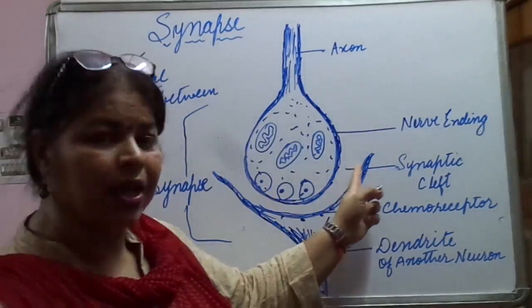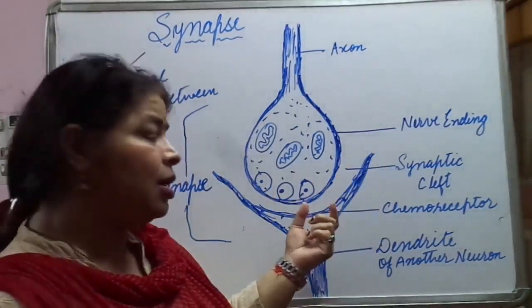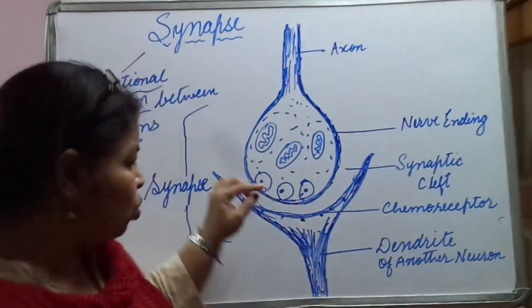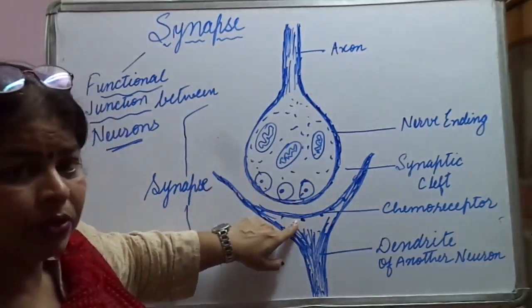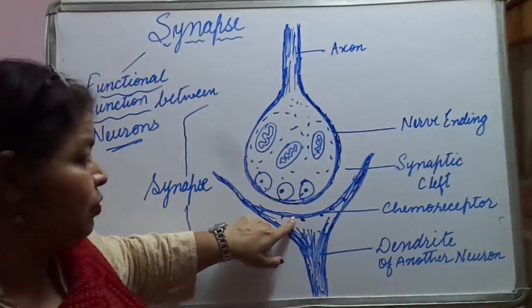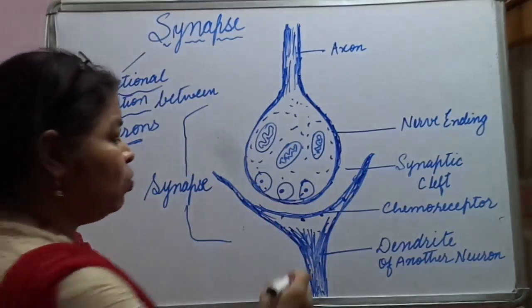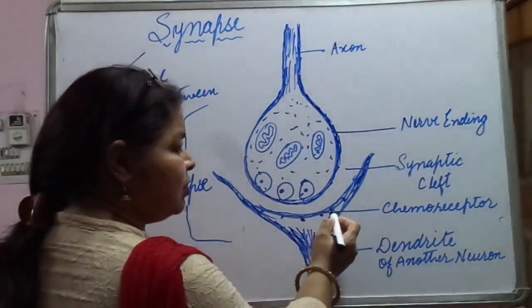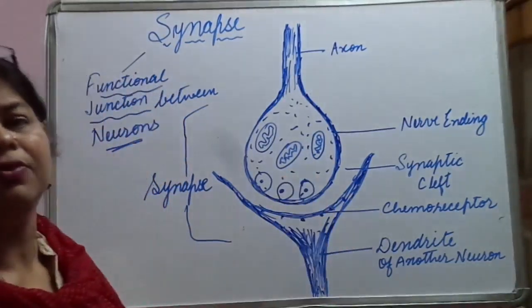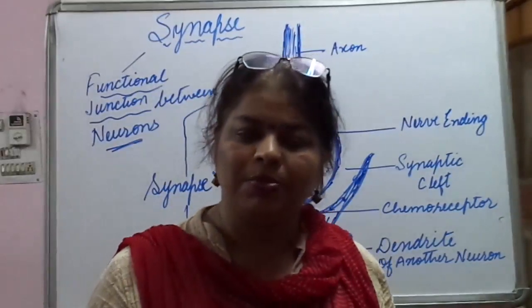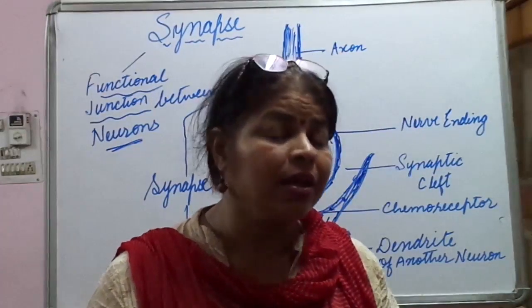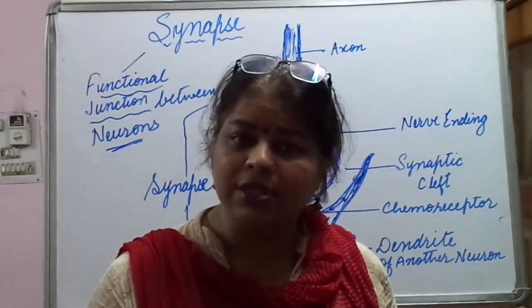The synaptic cleft is filled with a fluid through which this impulse is relayed to the dendrite of the other neuron. Over here, these active sites take in this nerve impulse. And you will be surprised to know that these nerve impulses are like signals, electrical signals.